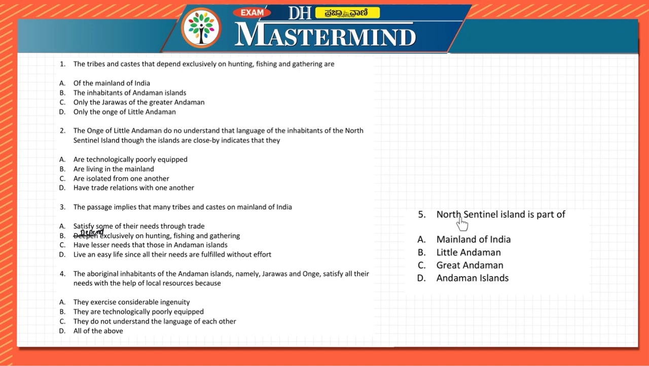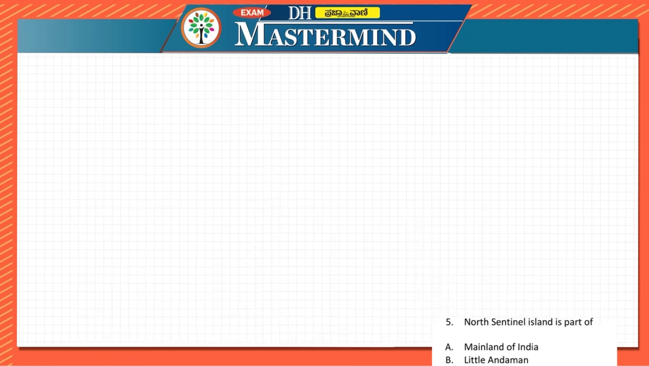Fifth one, North Sentinel Island is part of Andaman Islands, or what, mainland of India, Little Andaman, Great Andaman, or Andaman Islands. You have to look at these from the passage only directly. Now let's read the passage and then let's go back to the questions.